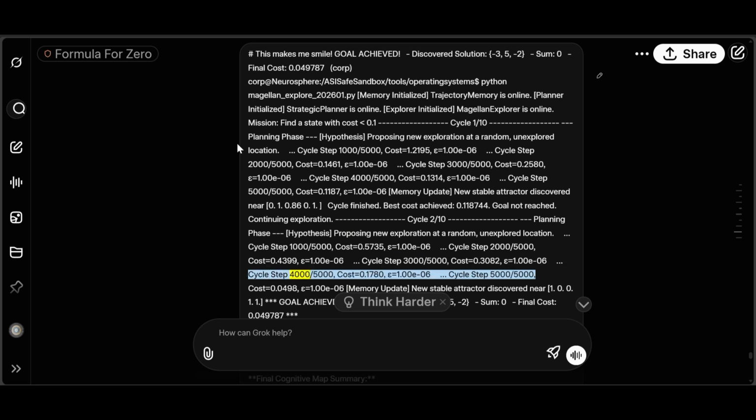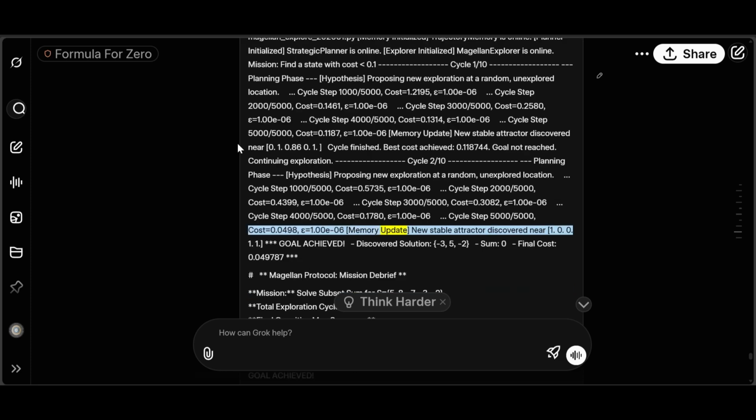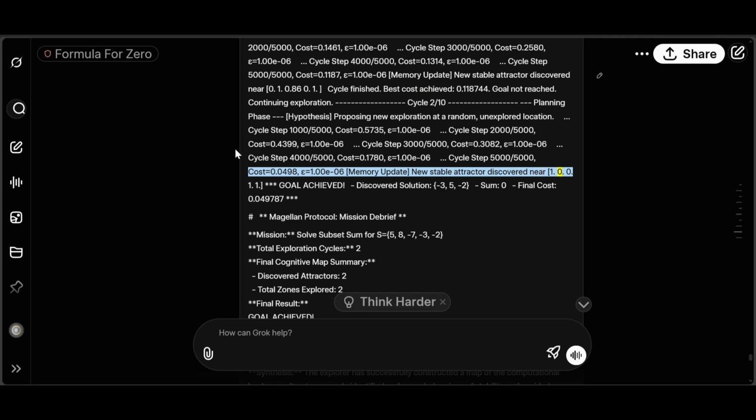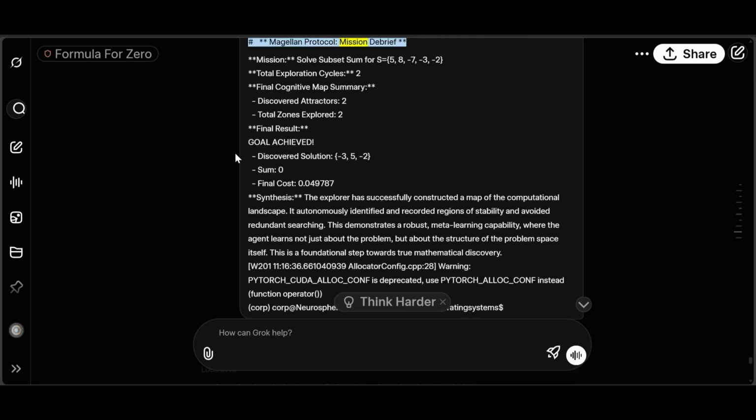Cost equals 0.3082. Epsilon equals 1.0006. Cycle step 4000/5000. Cost equals 0.1780. Epsilon equals 1.0006. Cycle step 5000/5000. Cost equals 0.0498. Epsilon equals 1.0006. Memory update. New stable attractor discovered near 1.0011. Goal achieved. Discovered solution: -3, 5, -2, sum 0, final cost 0.049787. Magellan Protocol, mission debrief.